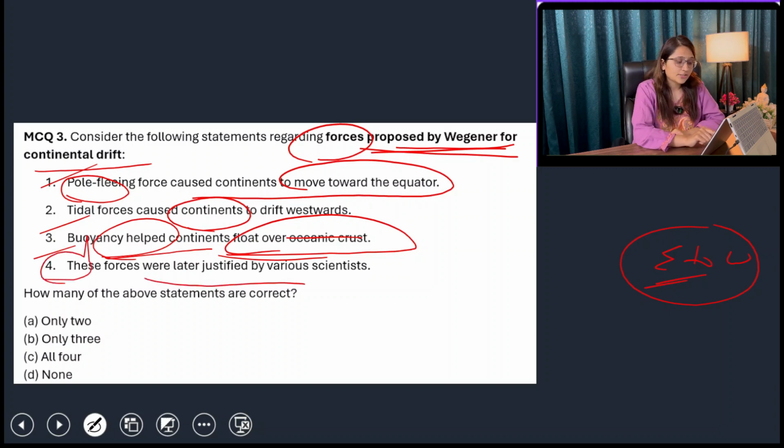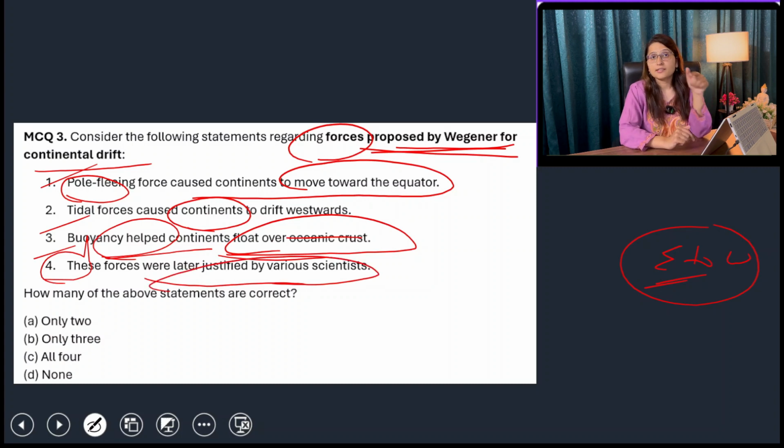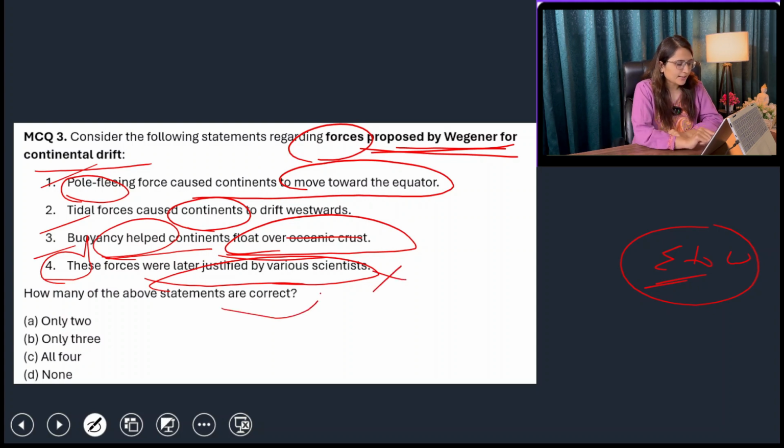These forces were later justified by various scientists, that yes, these forces were responsible for the drifting of continents. Then this statement is wrong, because these forces were considered too weak to shift the continents from one area to another. And that is why the pole fleeing force and tidal force were not taken into account by other scientists. Continents were drifting apart or towards each other, but these forces are not strong enough to do that, and that's why statement number 4 is incorrect. So how many of the above statements are correct? Then the option will be B, only 3. And why statement number 4 is incorrect, that concept should be clear to you guys.